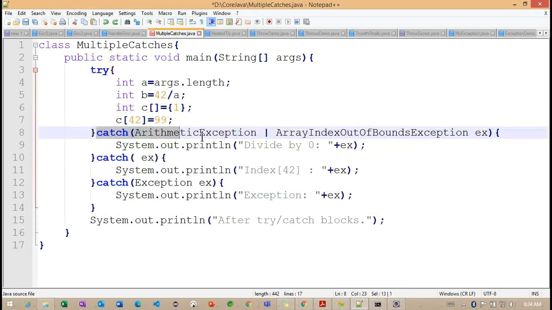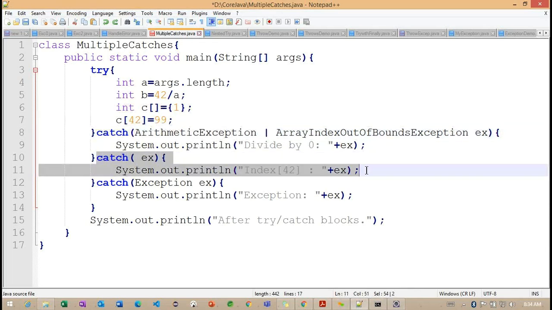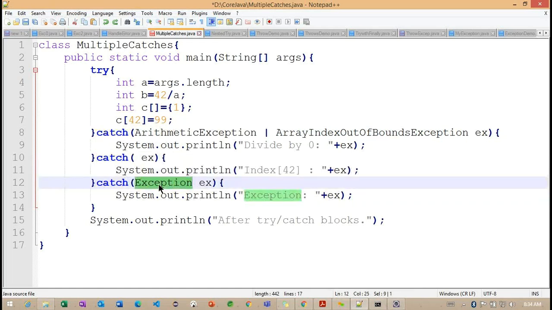Basically, what happens here is that we give an option to execute the subclass exception. If no subclass is matched, then we move to the superclass exception. Whether it is an unchecked exception or a checked exception, the superclass for both is the Exception class.